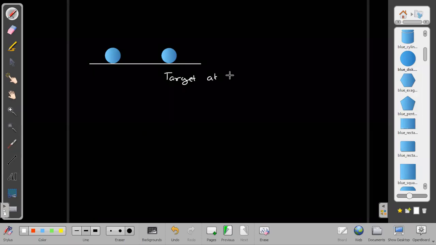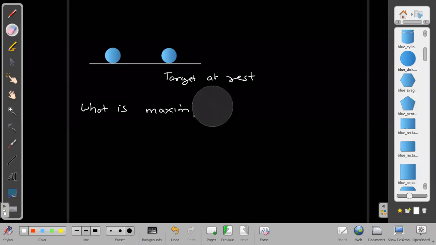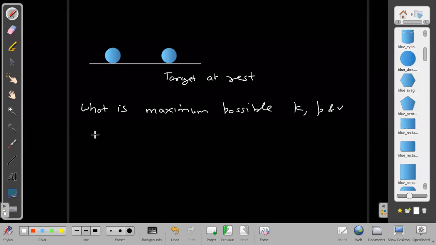Target at rest. Question is, what is the maximum possible kinetic energy, momentum, and velocity that can be transferred to the target?